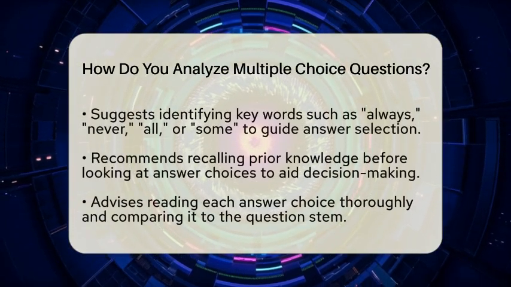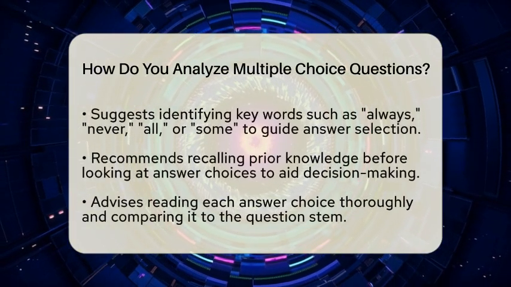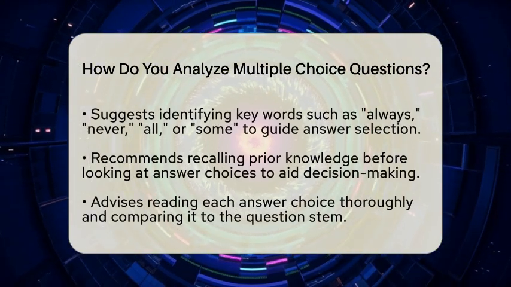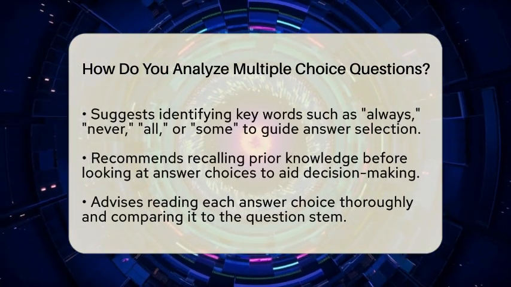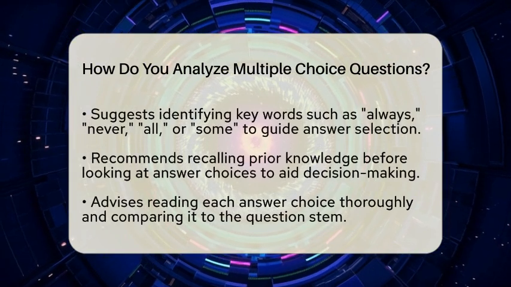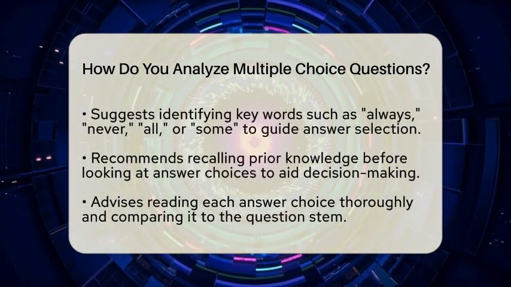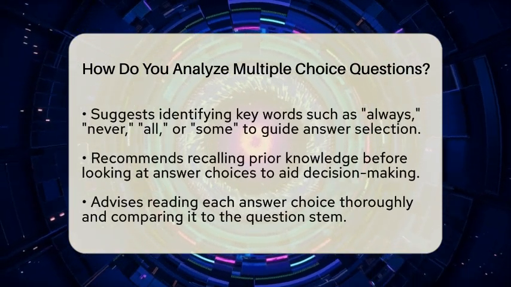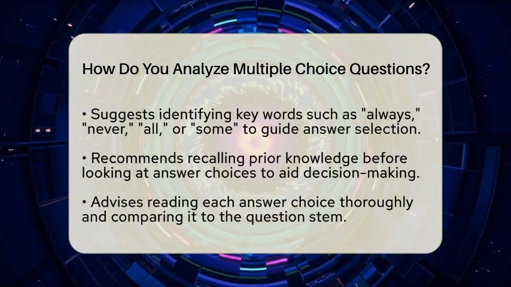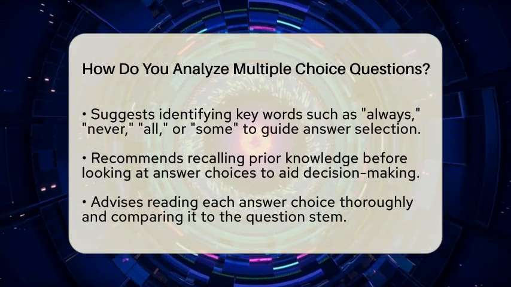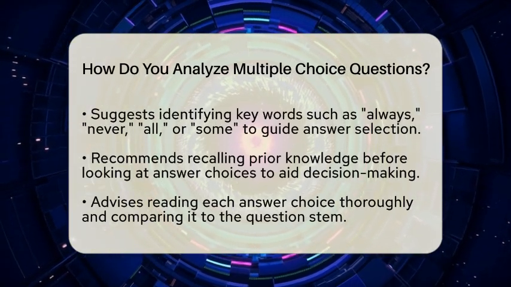Next, look for keywords in the question. These are words like always, never, all, or some. They help you understand what kind of answer the question is looking for. Highlight or underline these words so you remember they are important. They can also help you eliminate wrong choices later on.